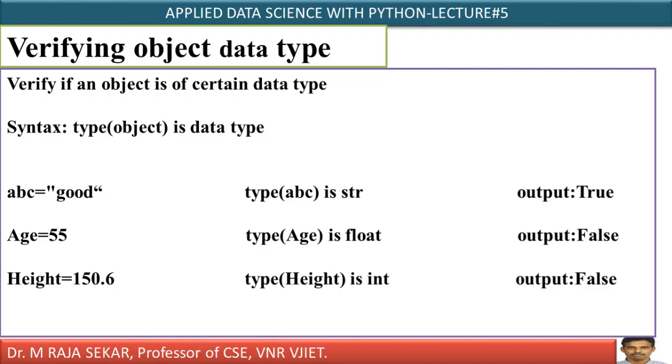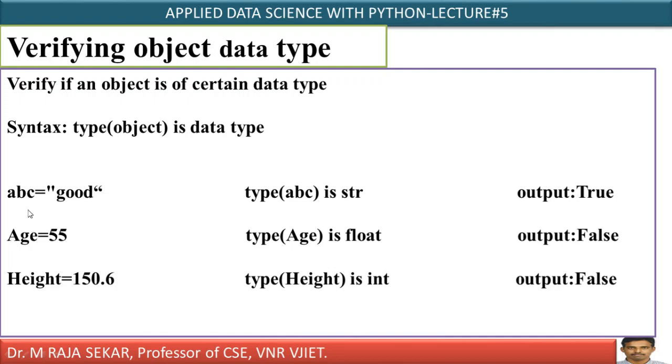Verifying object data type. What does it mean? Verifying object data type means verifying if an object is a certain data type or not. How can I do it? What is the syntax? The syntax is simple: isinstance of object, and the data type. If you want to verify if an object belongs to a certain data type, this particular syntax is useful.